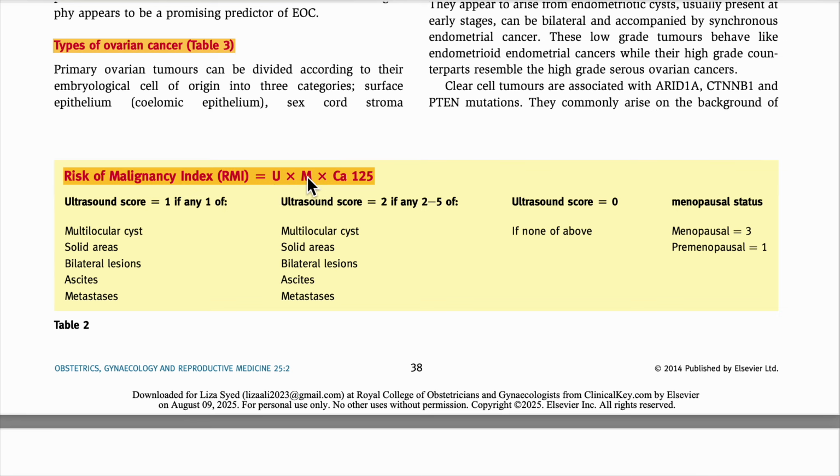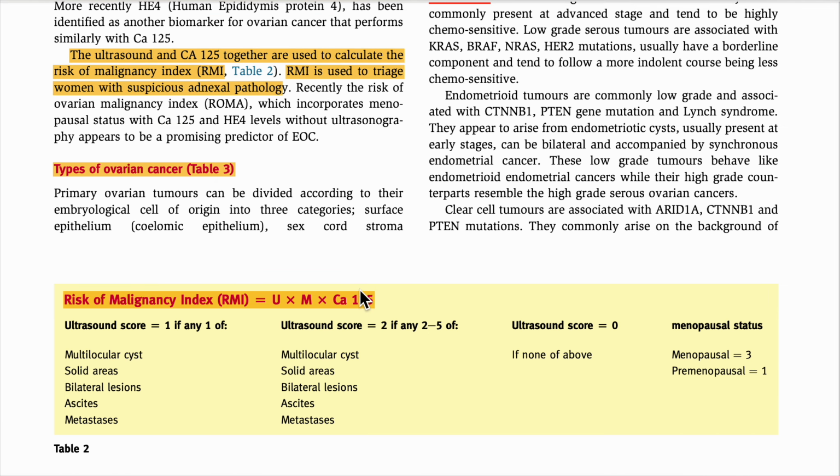Menopausal state, whatever it is, menopausal means she is mostly postmenopausal, because this is common in postmenopausal women. So we'll give 3. If it is perimenopausal, we have to give 1. And whatever the value of CA125 they give in the exam, if this CA125 value is there, we will calculate with this formula. Sometimes they will give you the calculation. So you have to remember that formula, and sometimes they will give you the calculated value.